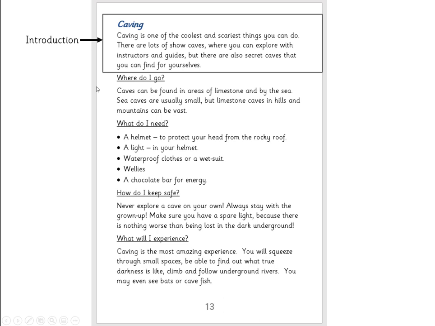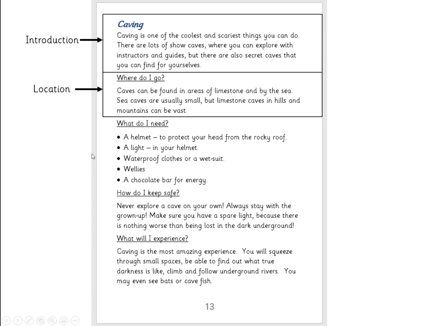Okay, so point to what you think the second section is going to be. Well done, Year 1. It's this section here. It's got a subheading. Where do I go? And caves can be found in areas of limestone and by the seas. Sea caves are usually small, but limestone caves in hills and mountains can be vast. So this is telling us where it is. And a posh word for that is this, a location. Okay, say that, location.